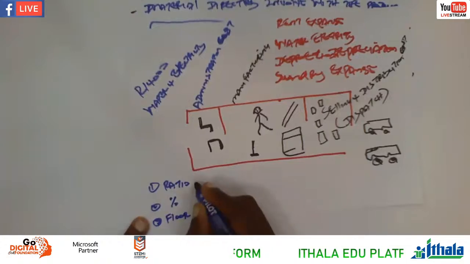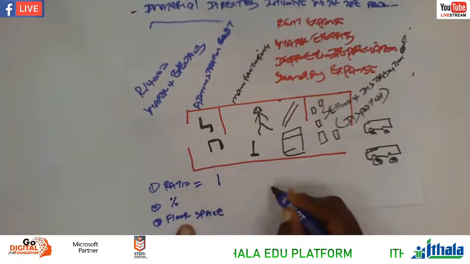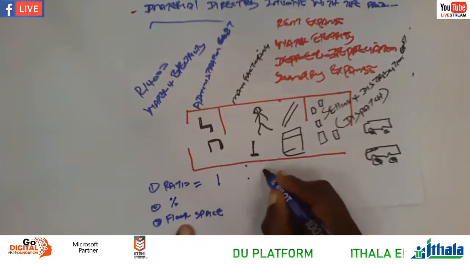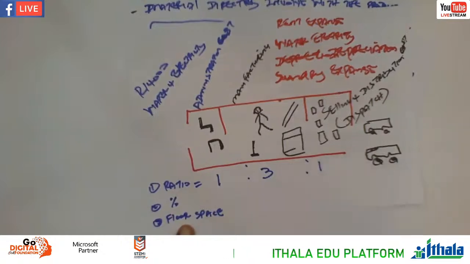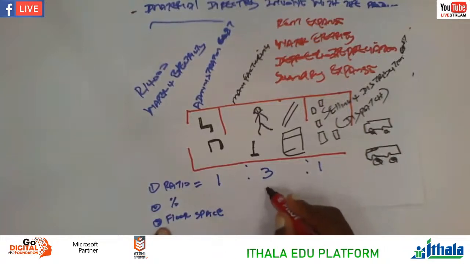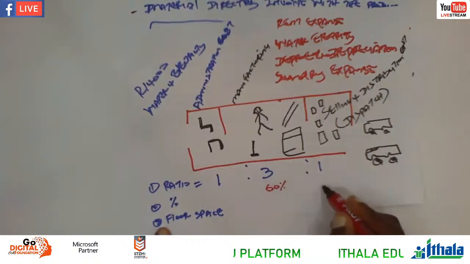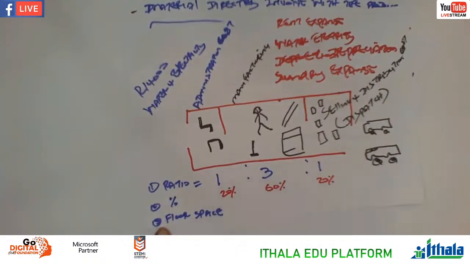Let's say the ratio for administration is 1, for manufacturing is 3, and for selling and distribution is also 1. So the ratio is 1:3:1, right? And then for the percentage, let's say manufacturing is 60%, administration is 20%, and selling and distribution is also 20%.